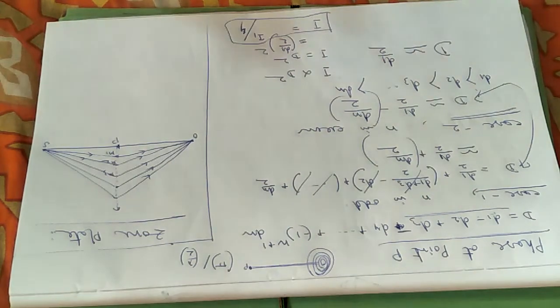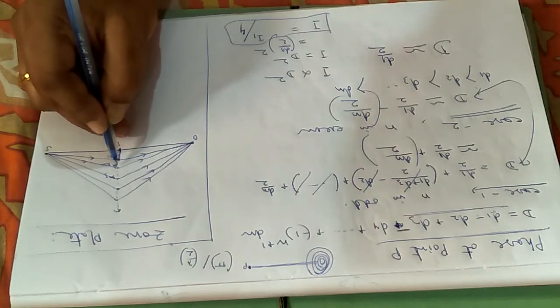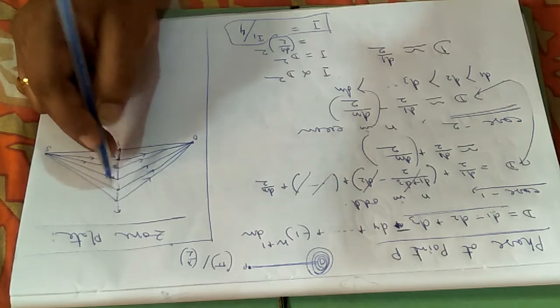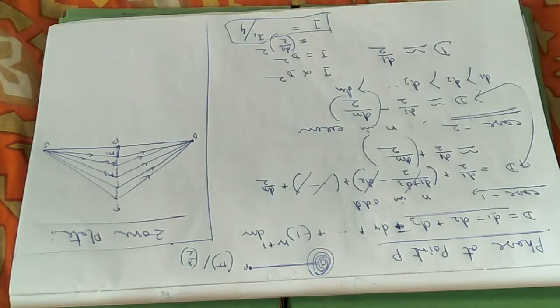A zone plate is the imaginary plate which is dividing the wavefront into several zones as per the conditions of Fresnel diffraction, that is, between two consecutive zones the path difference will be lambda by 2 or phase difference will be pi.